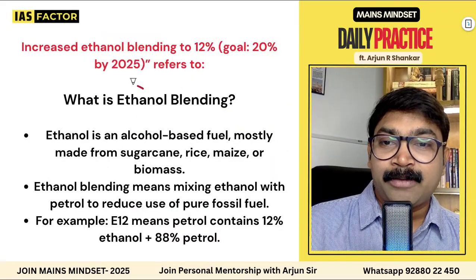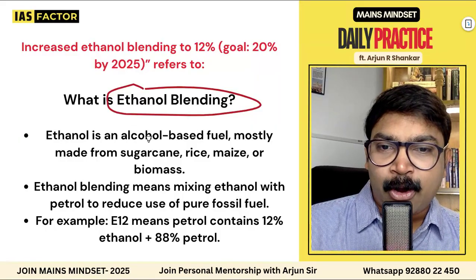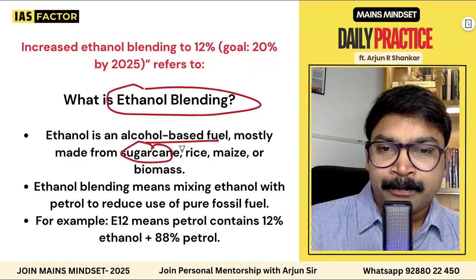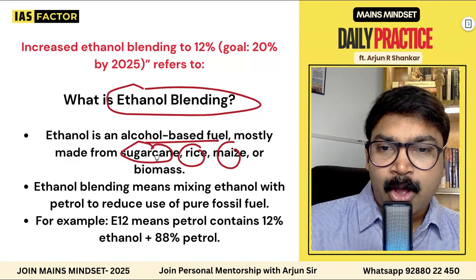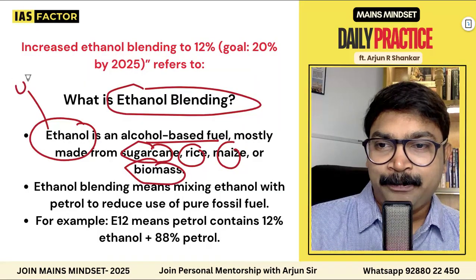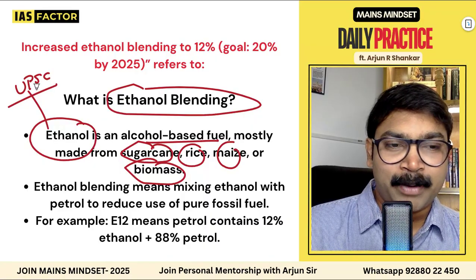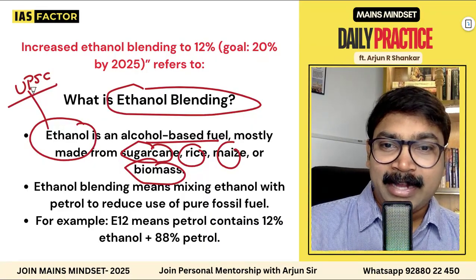And what is the concept of ethanol blending? It is very simple. What is ethanol? It's an alcohol-based fuel mostly made from sugarcane, rice, maize or even biomass. Ethanol is a favorite area of UPSC. Every time in prelims they ask something related to it. This time also they asked a question on Brazil and US ethanol.